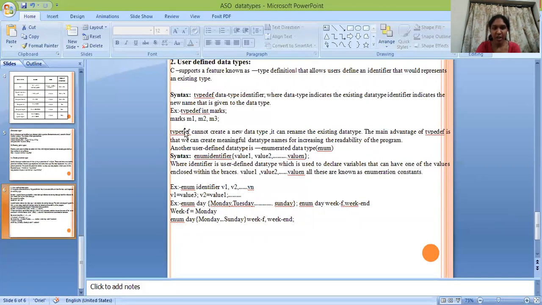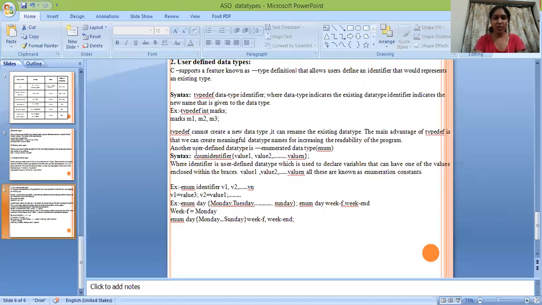Typedef cannot create a new data type. It can rename the existing data type. The main advantage of typedef is that we can create meaningful data type names for increasing the readability of the program. Another user-defined data type is the enumerated data type, that is enum.